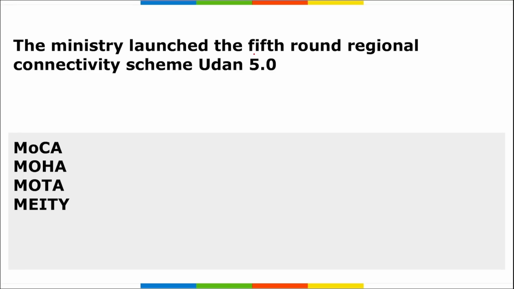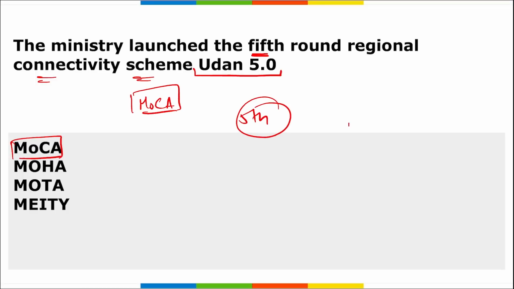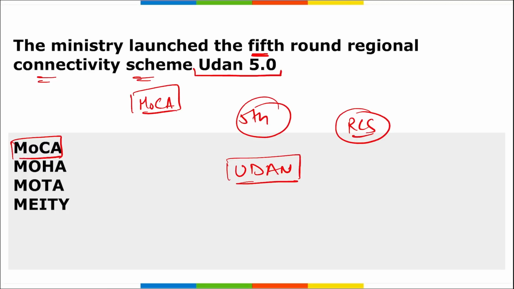Moving on, the ministry that launched the 5th round of the regional connectivity scheme, UDAN 5.0. Tell me, what is the name of the ministry? It is your Ministry of Civil Aviation. The Ministry of Civil Aviation began the 5th phase of the regional connectivity scheme, that is Ude Desh Ka Aam Nagrik, that is your UDAN. The full form is also important, and UDAN was basically launched in order to improve India's airline connectivity.